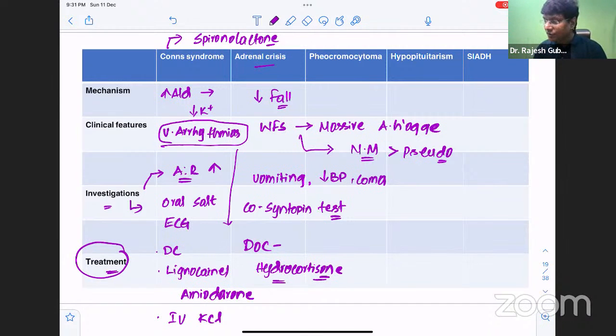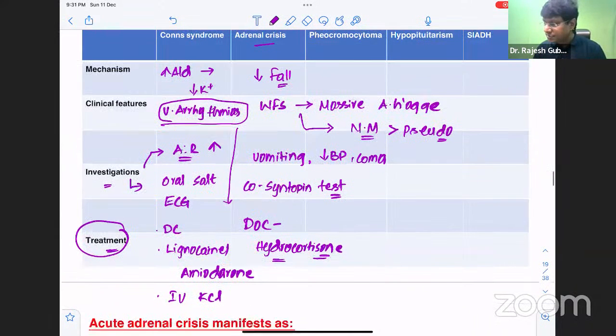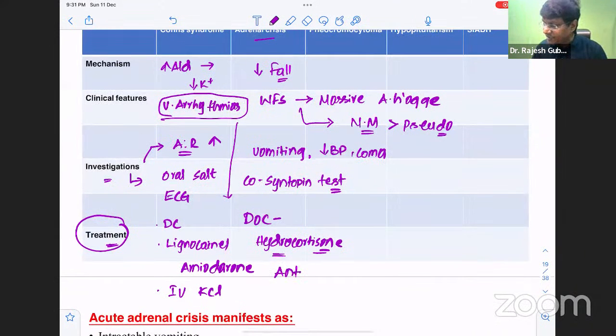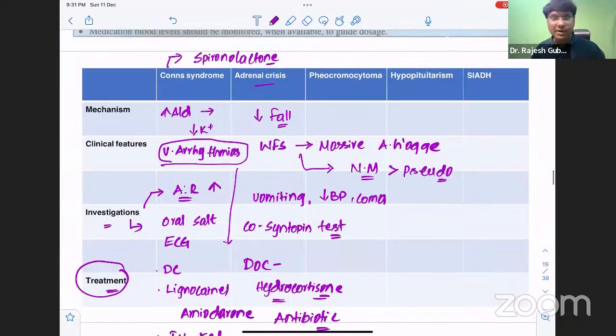Okay, so this is about your adrenal crisis, which is one of the endocrine emergencies, right? It is secondary to your Neisseria meningitidis. So that is the reason why even antibiotics are also a mainstay of treatment in these individuals. Okay, right. Now, after having discussed the adrenal crisis, the next important one is the pheochromocytoma.